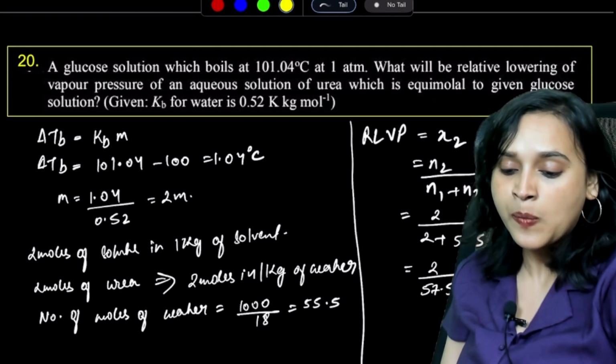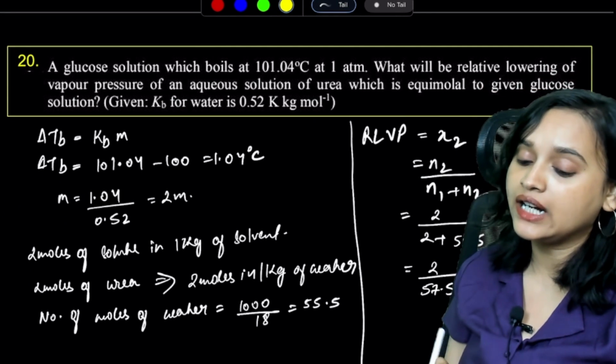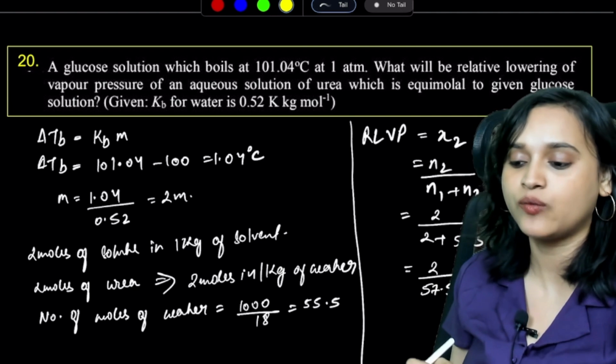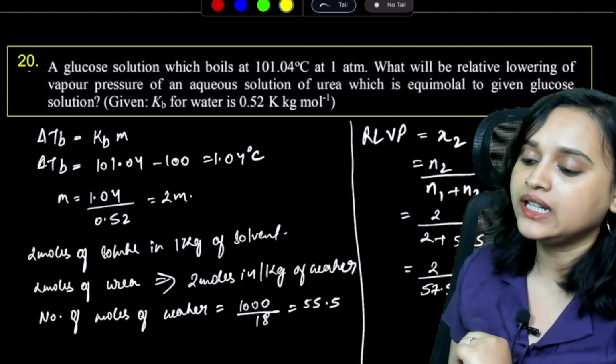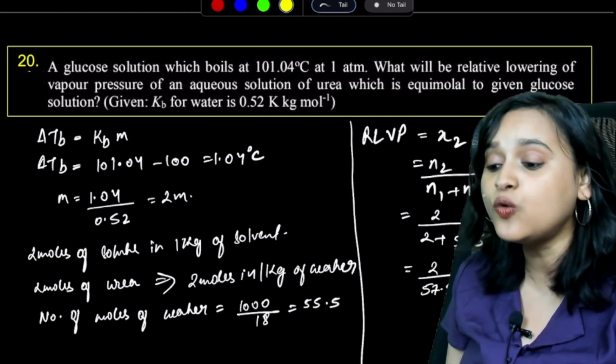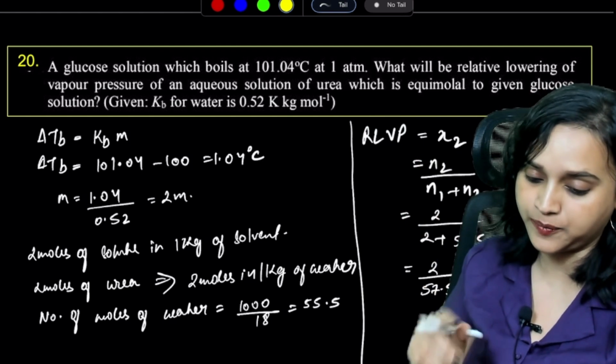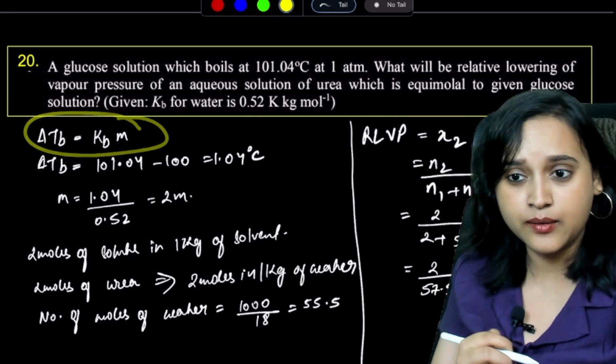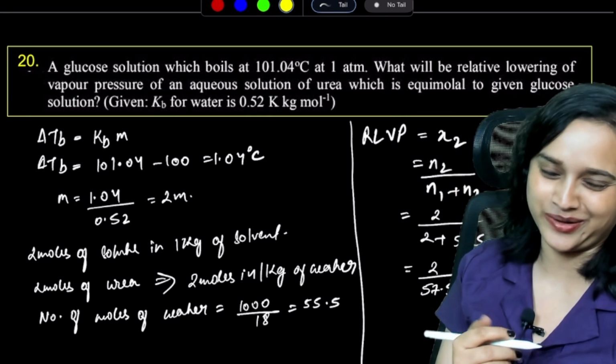Next question, guys. A glucose solution boils at 101.04 degrees Celsius at 1 atmosphere. What will be the relative lowering of vapor pressure of an aqueous solution of urea, which is equimolar to the given glucose solution? So now we know that delta Tb is equal to Kbm. Is that right, everybody? We all know this, correct?